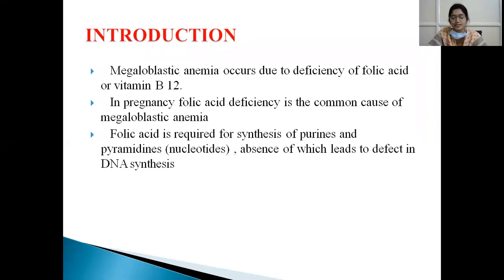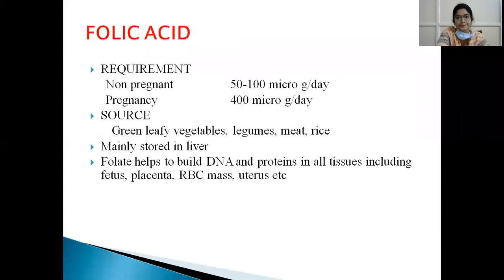So folic acid deficiency is the most common cause in pregnancy, and vitamin B12 deficiency in pregnancy is very rare because vitamin B12 is usually stored in the body, but folic acid is water soluble and it is usually lost. So what is the requirement of folic acid? Requirement of folic acid in non-pregnant state is 50 to 100 micrograms per day, and in pregnancy is 400 micrograms per day.